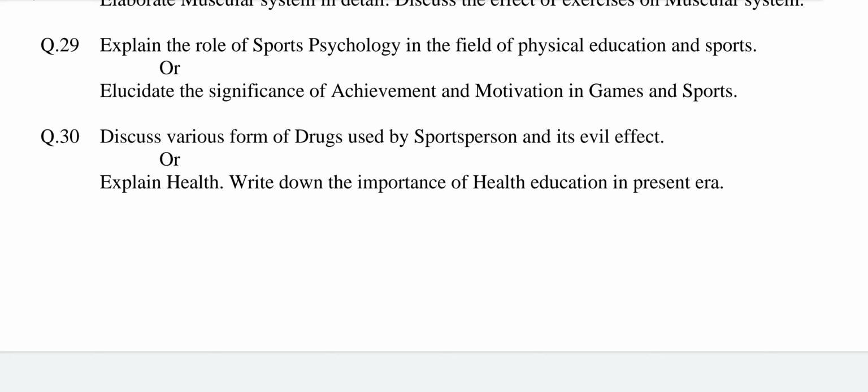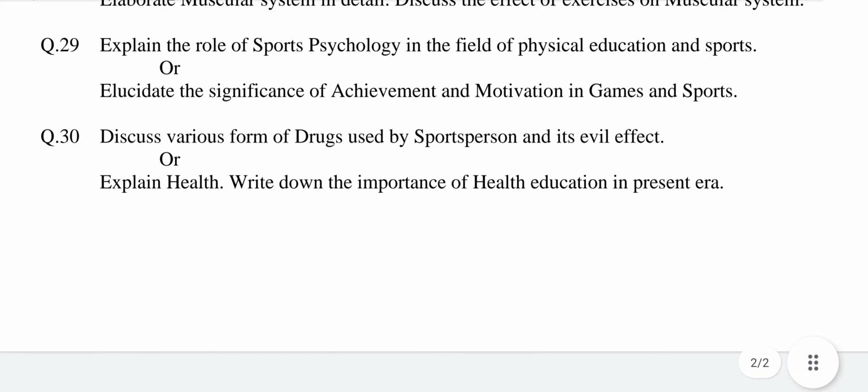sports. This question is also related to chapter number 3, psychological aspects of physical education. The significance of achievement and motivation are as under. Number 1, healthy environment. 2, methodology. 3, competitions. 4, knowledge of progress. 5, praise or blame. 6, rewards. Explain all these points into 2 to 3 lines.